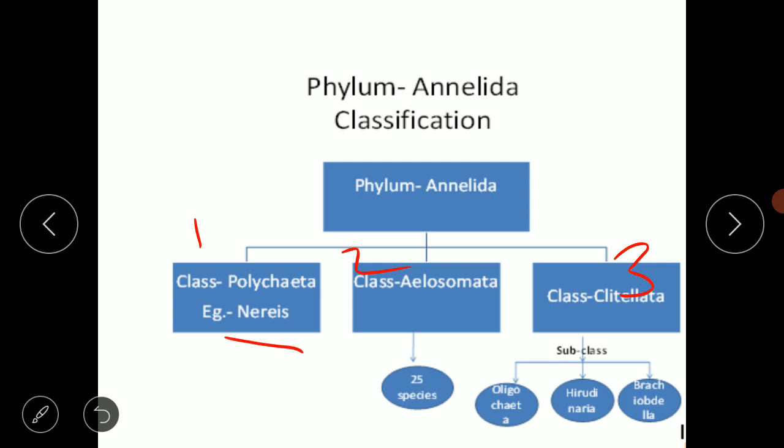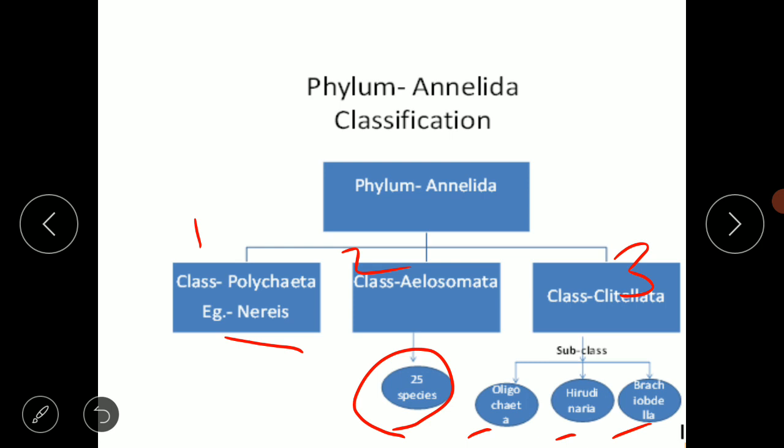We already observed the image of Nereis. Then the class Aulosomata, which has about 25 species, and the class Clitellata, which is divided into subclasses. Three subclasses are there: Oligochaeta, Hirudinea, and Branchiobdellida. So these are the three subclasses of class Clitellata of phylum Annelida.